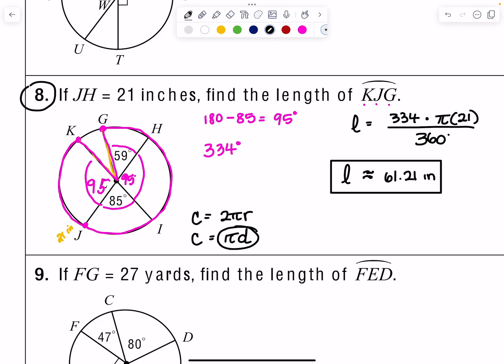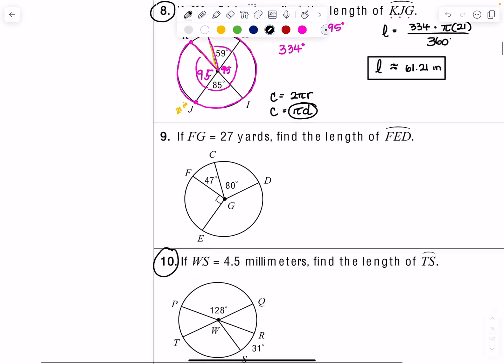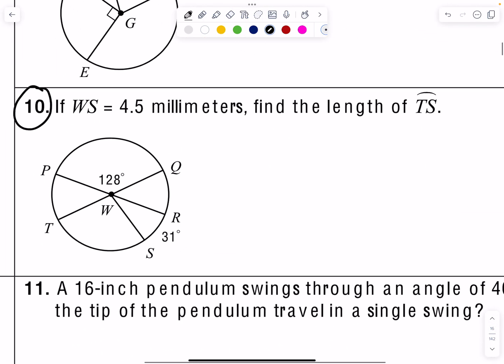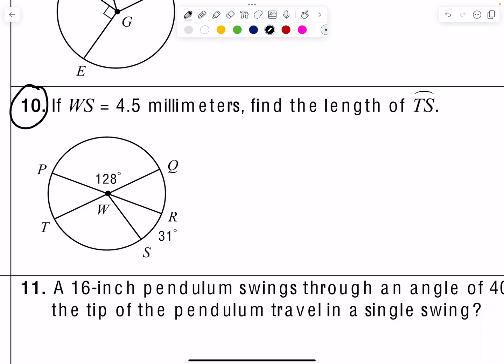Okay, that's it. And then let's look at number 10. So here it tells us if WS is 4.5 millimeters, find the length of TS. Now, if you feel more comfortable labeling your things before you get started, that's fine.